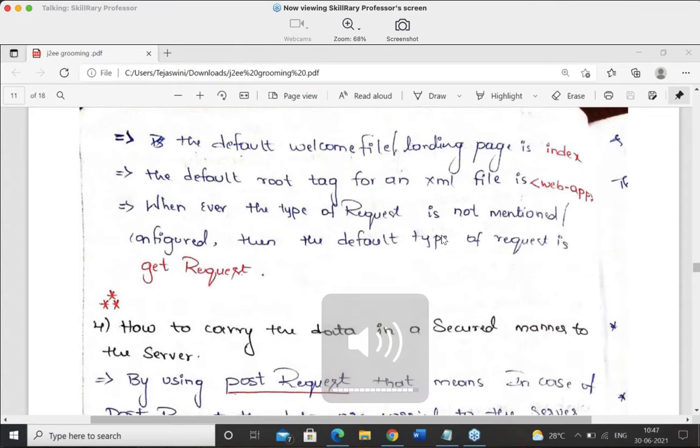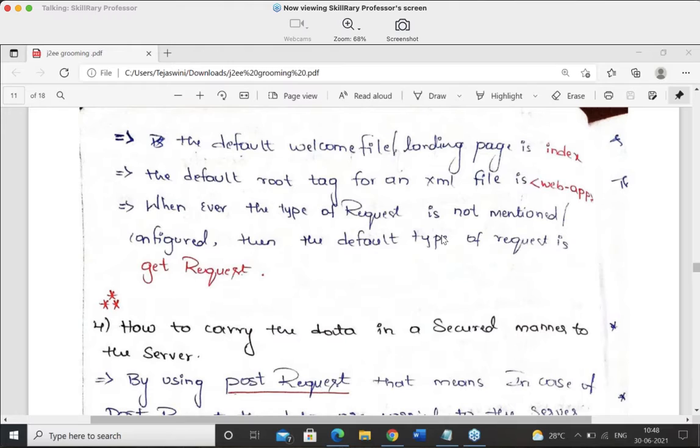What is the default welcome file or landing page? Very good. The default welcome file or landing page is always the index. Why index only? Because index is always automatically loaded by the JEE container for the first time itself whenever the client uses an application.